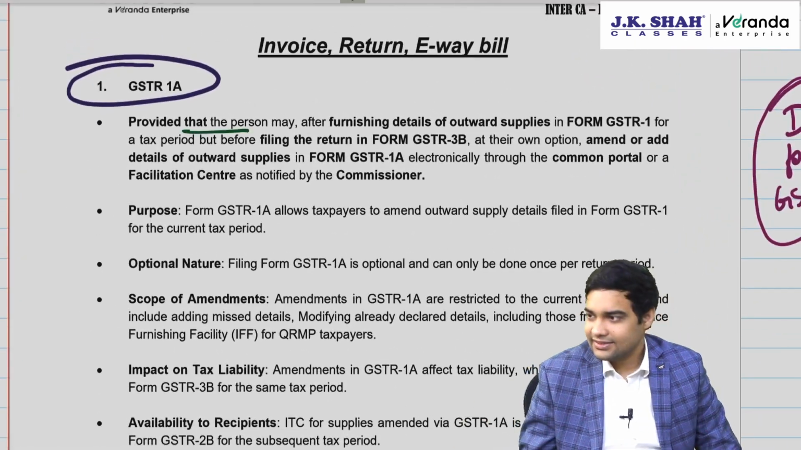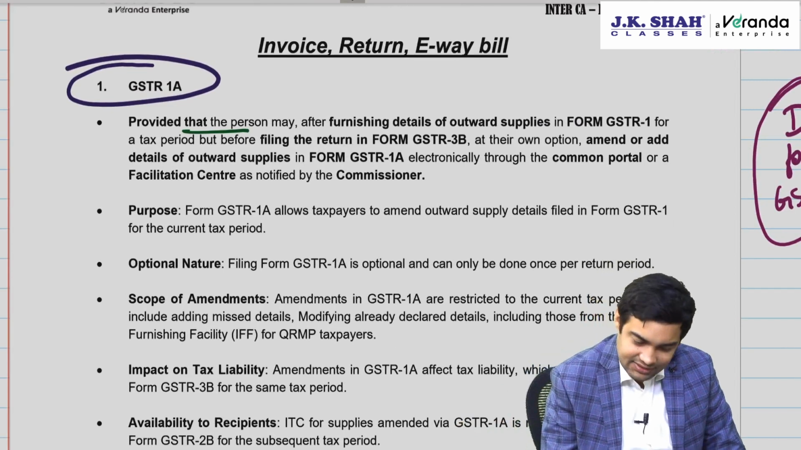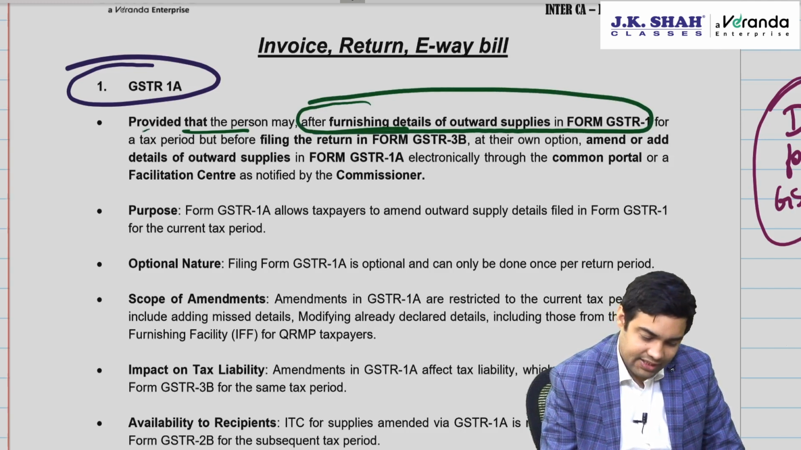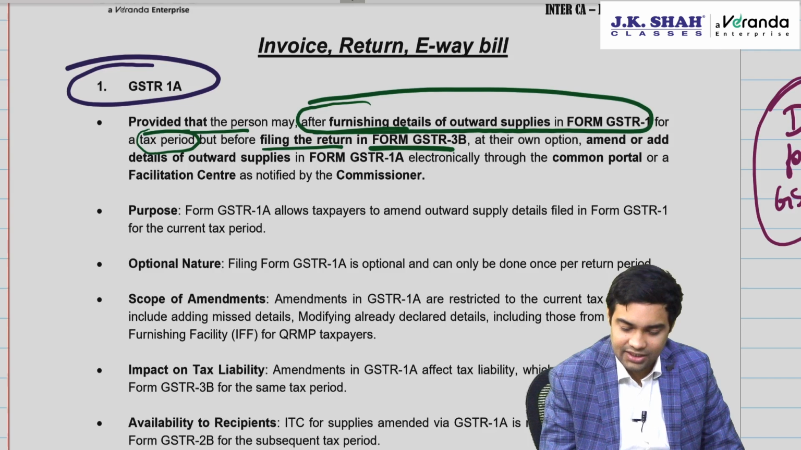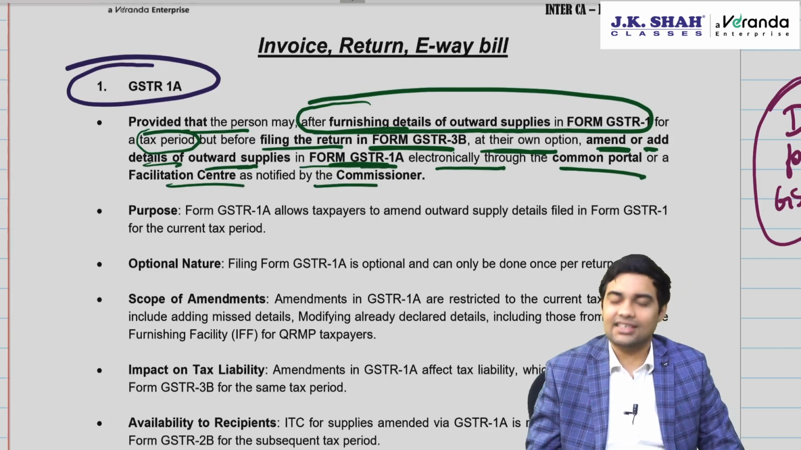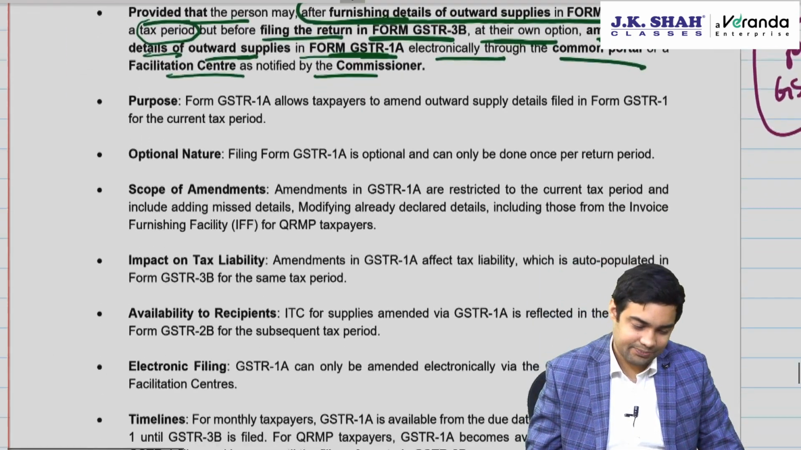Provided that the person may, after furnishing details of outward supply in GSTR 1 for a tax period, but before filing return in Form 3B, at their own option, amend or add details of outward supply in Form 1A electronically through the common portal or facilitation center as may be notified by Commissioner.